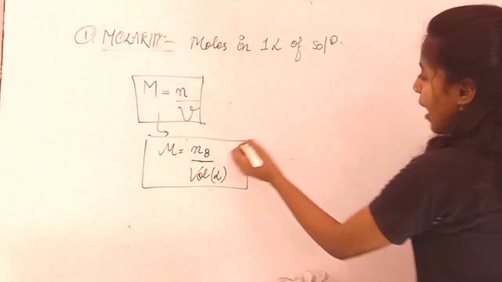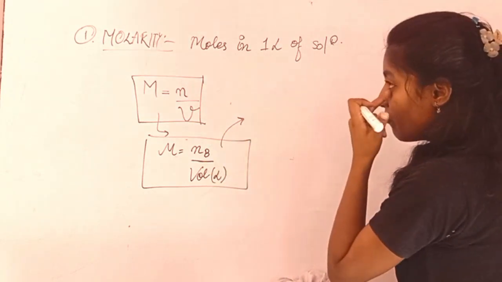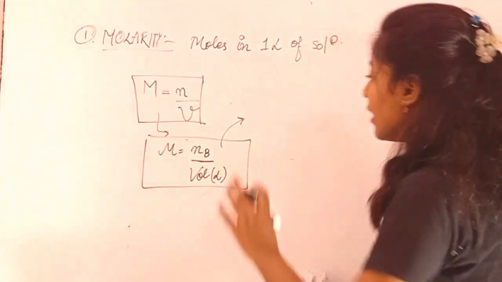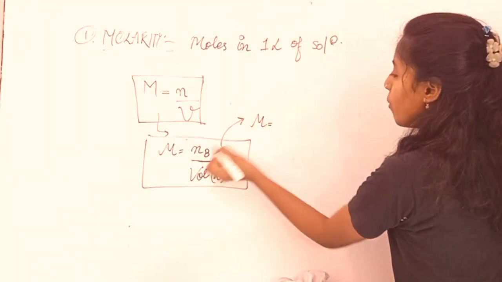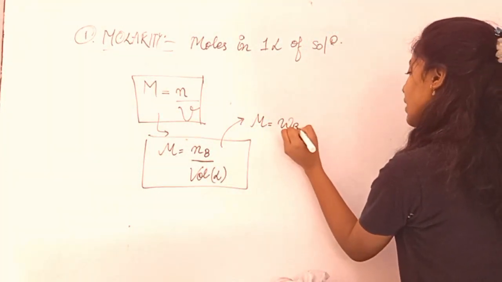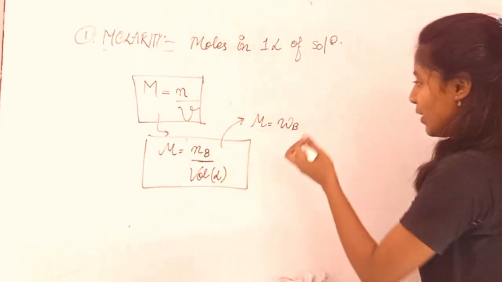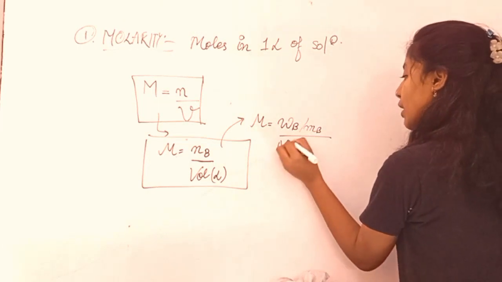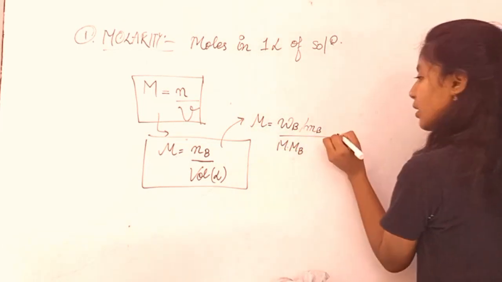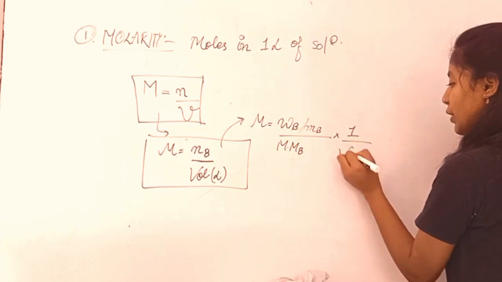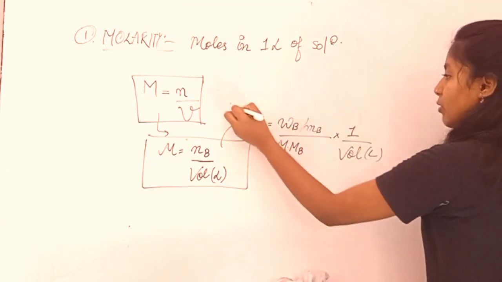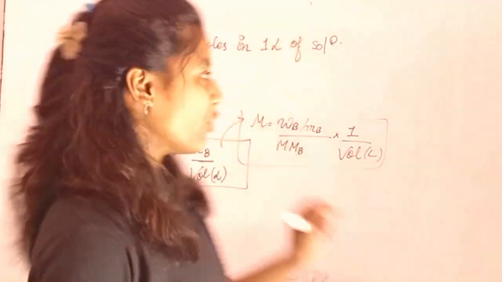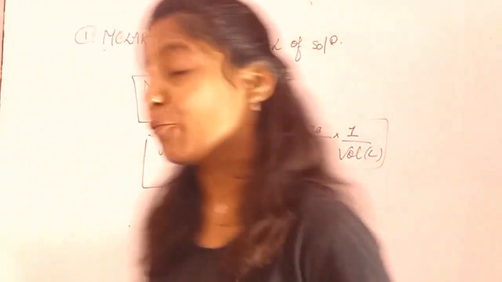Or, as you have learned in 11th also, for finding the number of moles we refer to mass upon molar mass. So we can also have one more formula for M, that is W of B, the mass of B, or weight of B, upon molar mass of B, into 1 upon volume. So this is one more formula for your molarity, right? I hope you are clear with it.